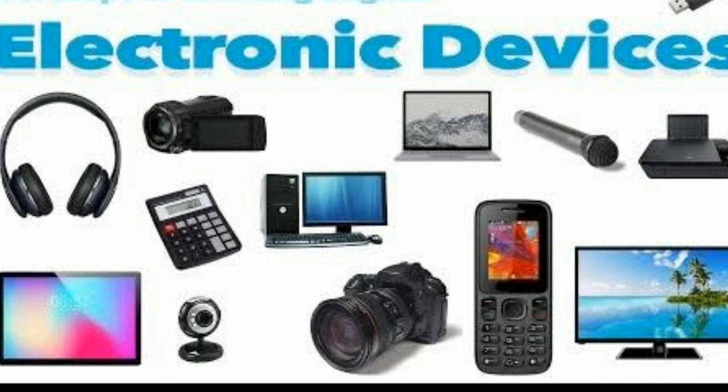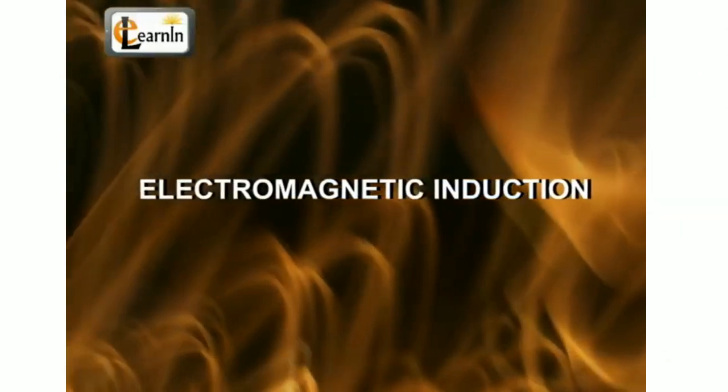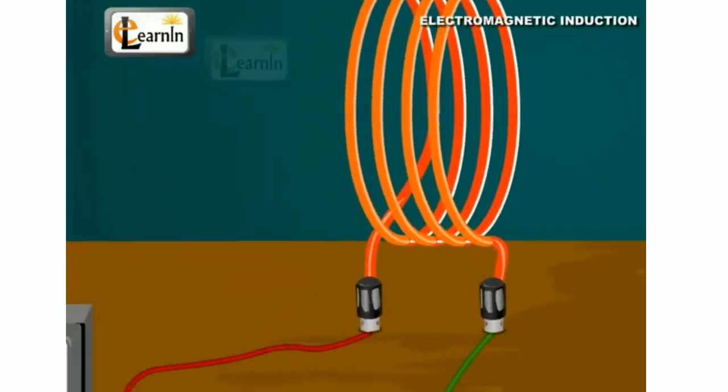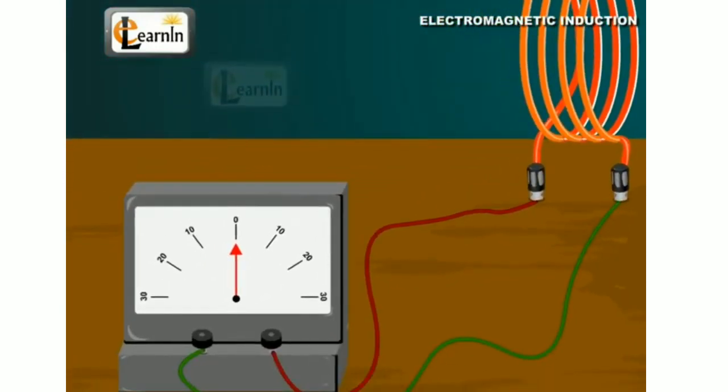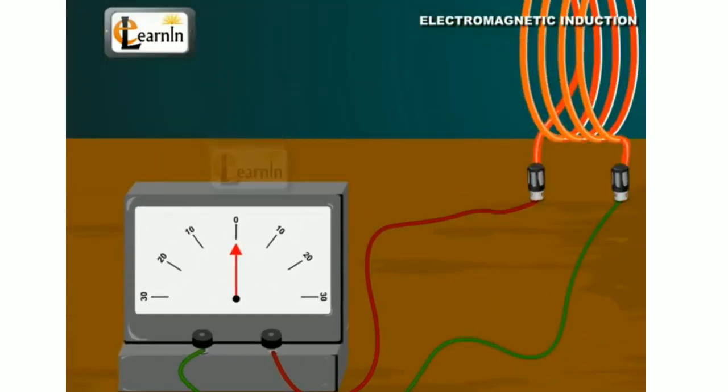Most of the electric power plants are based on the principle of electromagnetic induction invented by Michael Faraday. So what is the concept of electromagnetic induction? Induction means to induce, to start up. Magnetic energy and the conductor are used to induce the current, and this was invented by Michael Faraday.